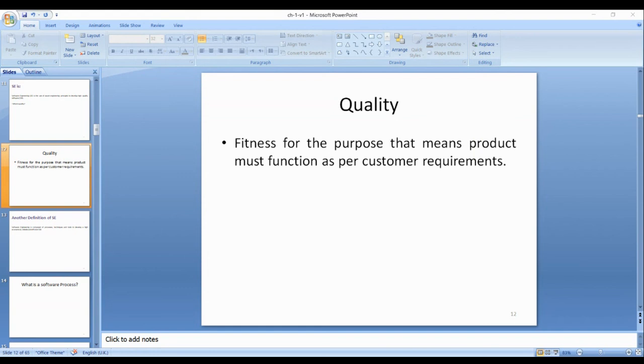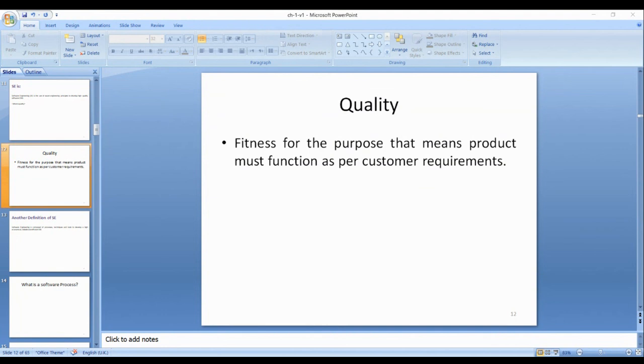The ISO and other quality standards have debate, so I will discuss them later. Right now, just understand the basic concept: the product or software must work according to customer requirements.